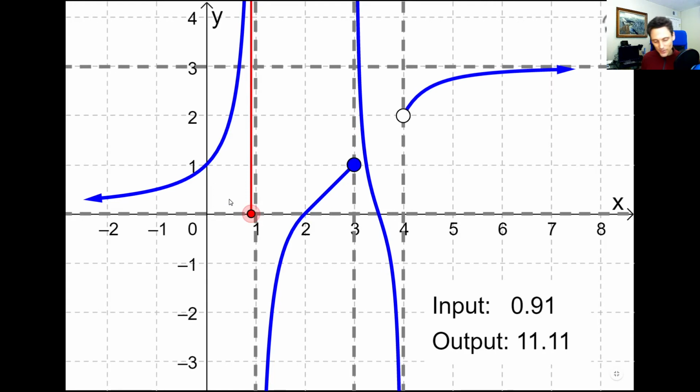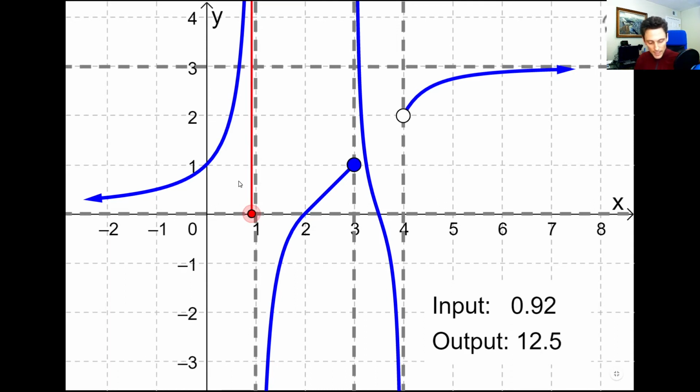Now we can't know for sure because the graph cuts off right here, but if we're to take the behavior of this graph and assume that it continues on in this direction, knowing also that there's this dashed line right here, which we call a vertical asymptote, that indicates that the graph is getting closer and closer to that vertical asymptote, and therefore is moving up to positive infinity.